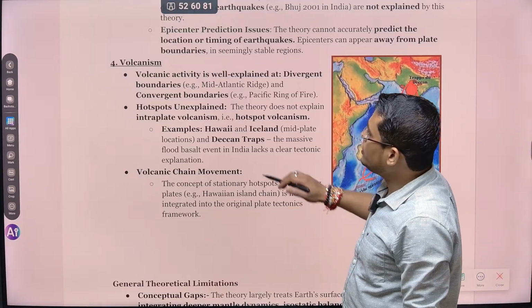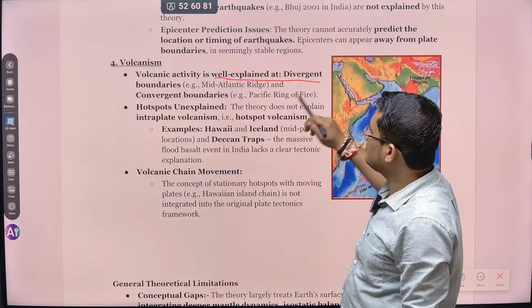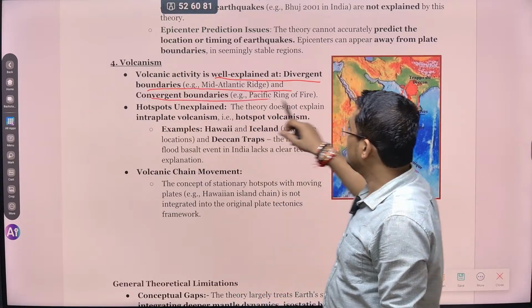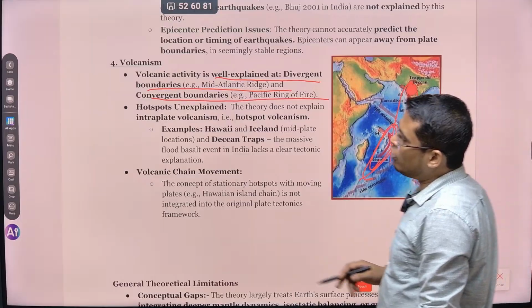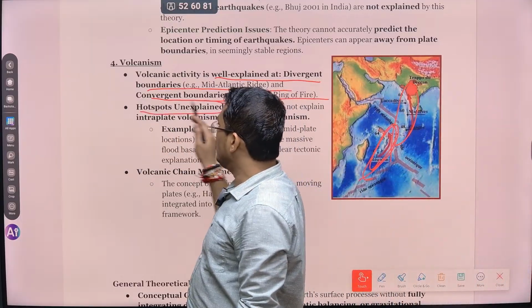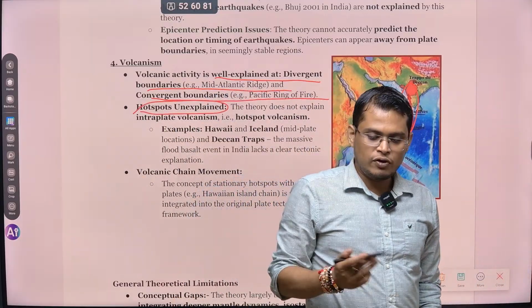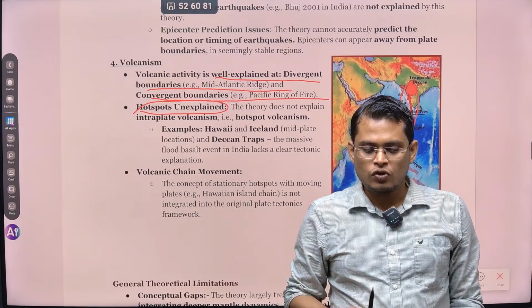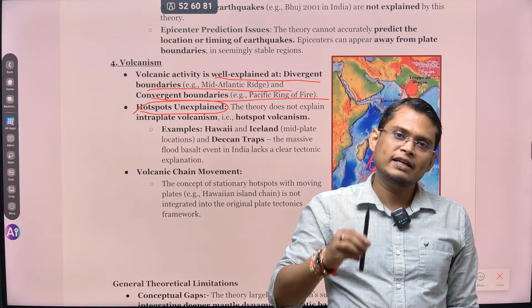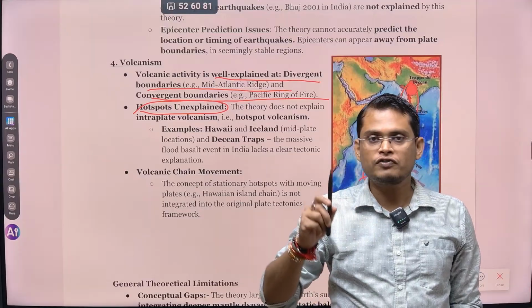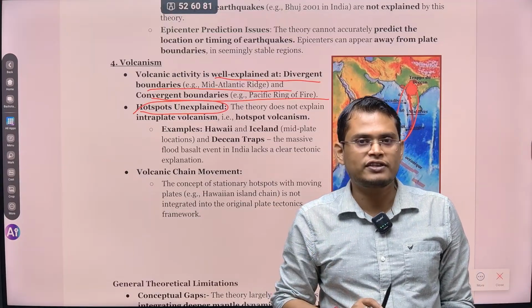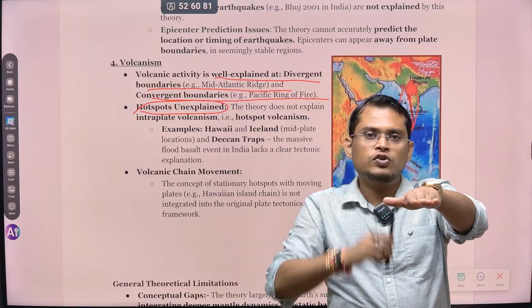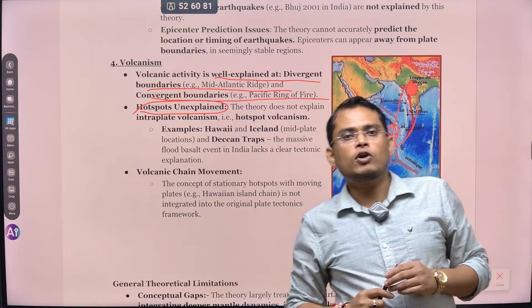ठीक है. So you can see volcanic activity is well explained at a divergent boundary, for example mid-ocean ridges, and at a convergent boundary, the Pacific Ring of Fire. So hotspot volcano is not explained. Hotspot volcano means there are some places on the earth where the temperature is very high, so constant volcanic eruption is happening at that point. So the location of this hotspot volcano inside the earth is fixed. On top of it the plate is moving. So that is the reason a chain of hotspot volcano mountains is formed.